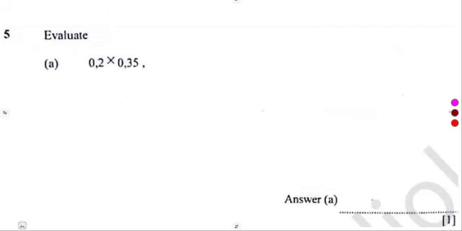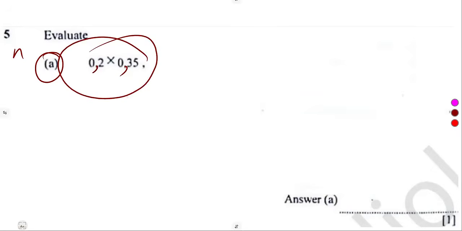Then another part, number 5, evaluate A: 0,2 by 0,35. Remember, you do not have a calculator. That is why they are tempting you with these questions, to check your understanding of decimals. Okay, so let's multiply.